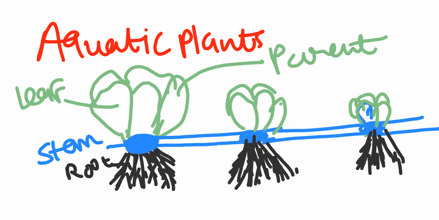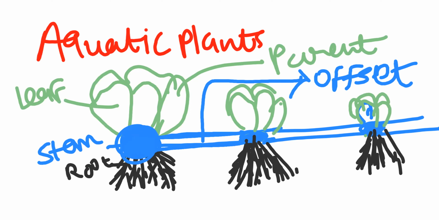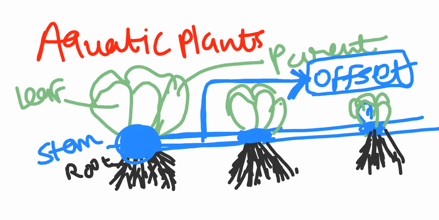So this horizontal, thick stem that we called offset, which helps in vegetative propagation. This horizontal one is also part of the stem, the condensed one, but this one is not offset. The branch will arise from that, right? And that helps in formation of new plantlet that we called offset. Clear? Offset. Remember offset for aquatic plants only.